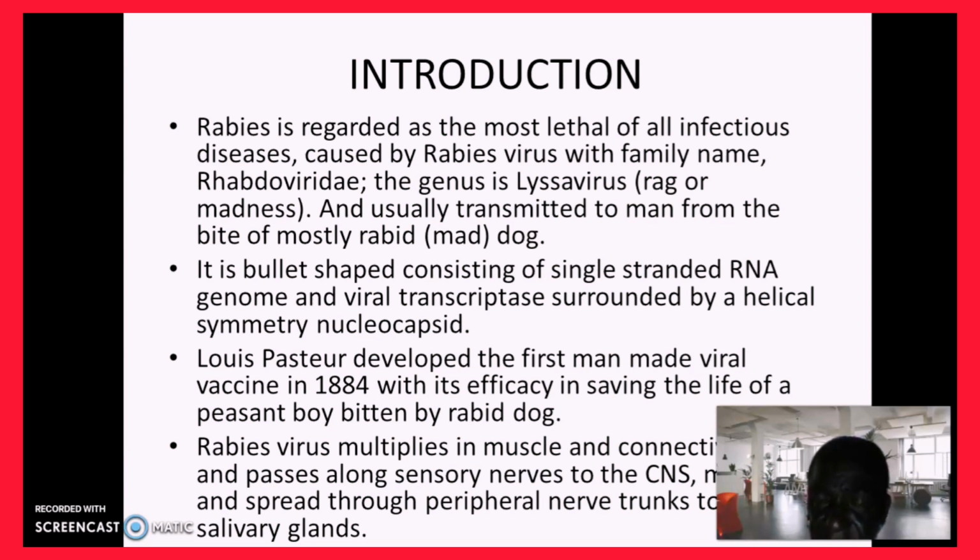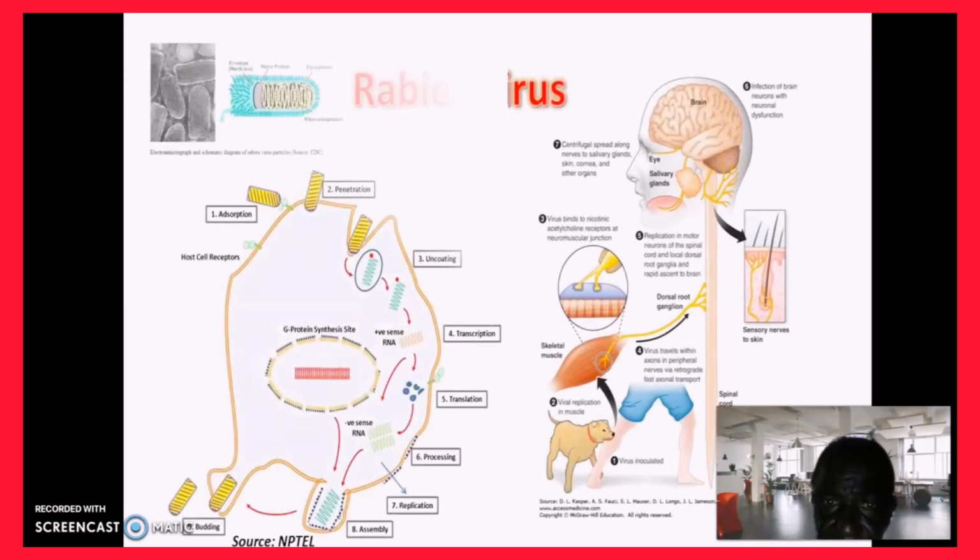You see the dog salivating, with the saliva coming out more profusely when the symptom is becoming very obvious, and at that stage the viruses are in that saliva, and once anybody is bitten, they are sure to be transmitted the virus. This is just to explain the rabies virus.